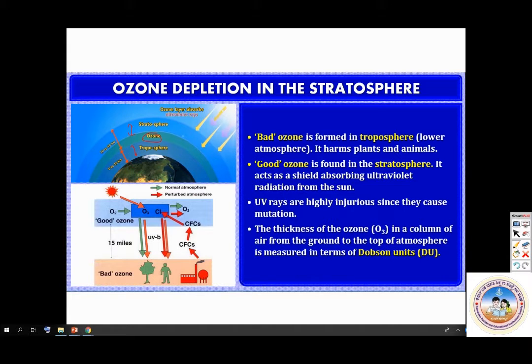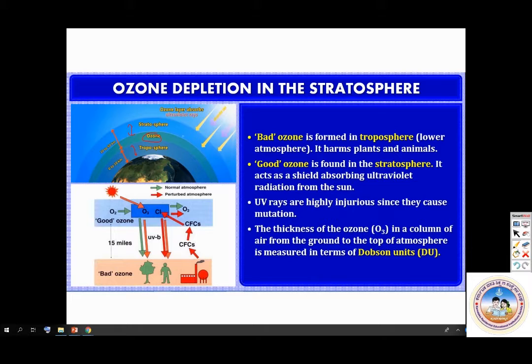So what happens? It is formed in the troposphere, that is in the lower atmosphere. It will harm plants and animals. So it is called bad ozone. The good ozone is found in the stratosphere. In the stratosphere, it acts as a shield, absorbing ultraviolet radiation from the sun. The UV rays are highly injurious since they cause mutation.